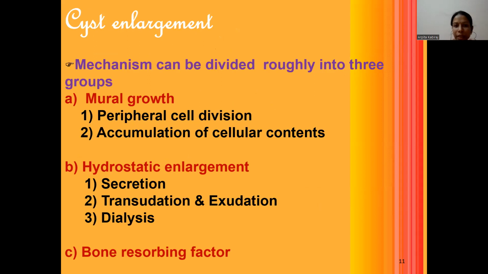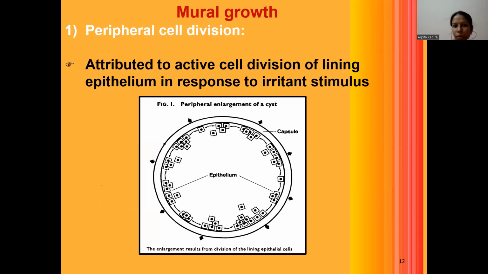Now, this enlargement can be categorized into three main groups: the mural growth, the hydrostatic enlargement, and the bone resorbing factors. The mural growth occurs due to the peripheral cell division and accumulation of cellular contents. The hydrostatic enlargement occurs due to the secretion, transudation, exudation, and dialysis. And there are certain bone resorbing factors that also help in the cystic enlargement process. We'll talk about mural growth first. Mural growth that occurs due to the peripheral cell enlargement is attributed to the active cell division of the lining epithelium in response to irritant stimulus.